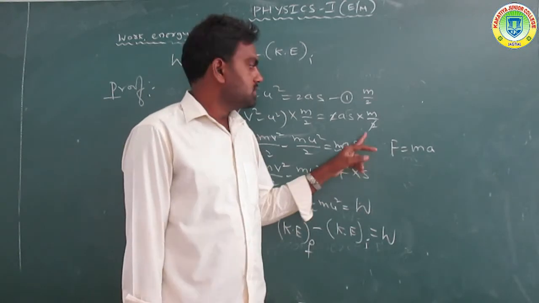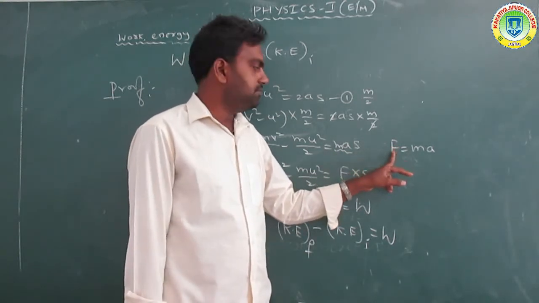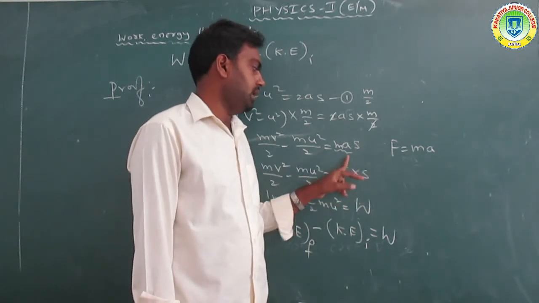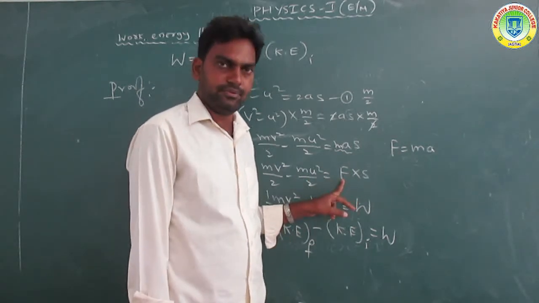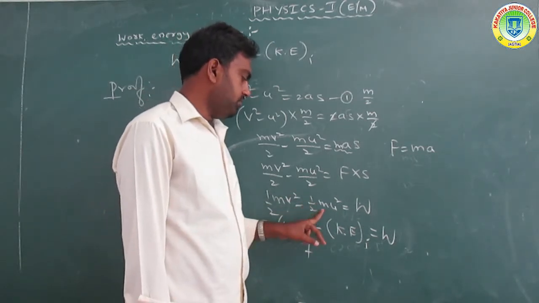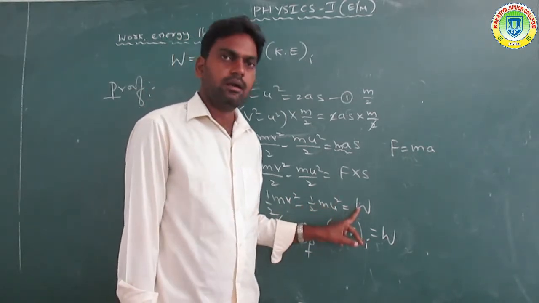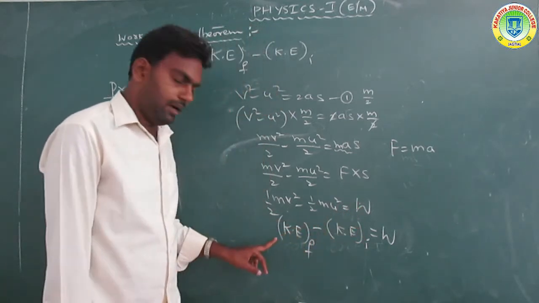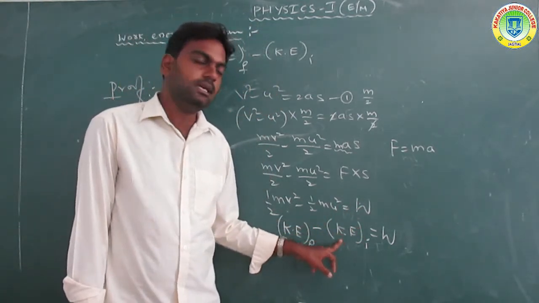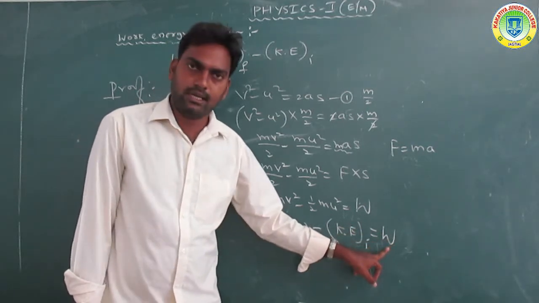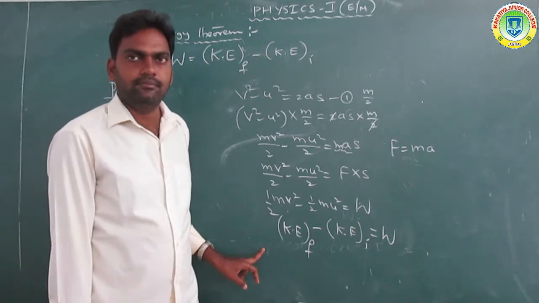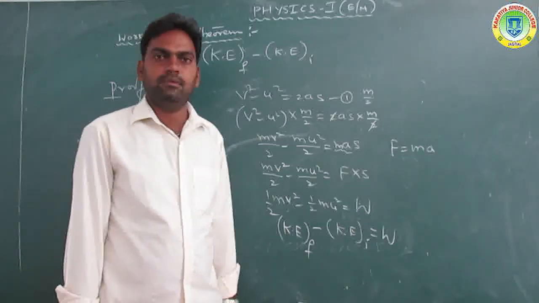The remaining equation is m a s. According to Newton's second law, F is equal to ma, so substituting F, half m v square minus half m u square is equal to W. That is, the final kinetic energy minus the initial kinetic energy is equal to the work done. This is called the work energy theorem.